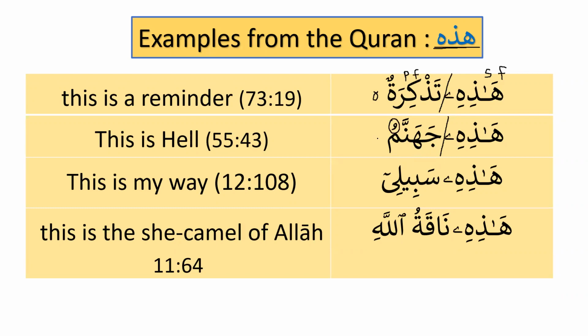Now, as a student of the Quran and as a student of the language, whenever you look at a noun, you have to do the 4D analysis of the noun. What do you have to do? 4D analysis of the noun. 4 dimensions, right? 4D. What is that? We have to see the capacity. Is it indefinite or definite? So Jahannam is, of course, definite. Number two, is it masculine or feminine? So number one, we say that this is capacity. So the capacity is it's definite.